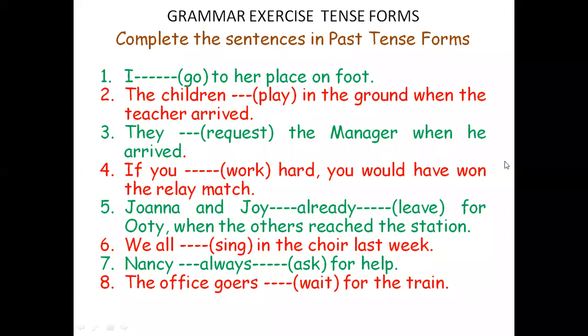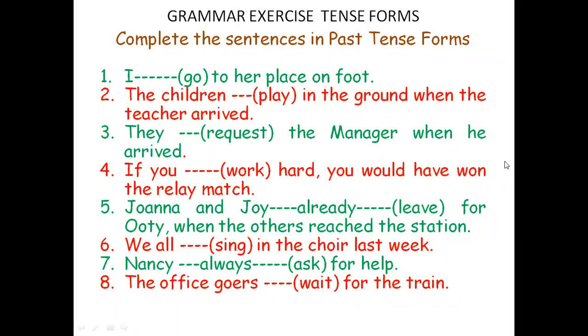Present, not present, past tense. Okay, past perfect. Past perfect is had gone. Only one form we have got: had gone. If it is present perfect, has gone, have gone. Well, for past perfect, you have got only one thing, that is had gone. That's past perfect. And past perfect continuous is had been going. Okay, so went, had gone, had been going. These are the three forms available for past tense forms.